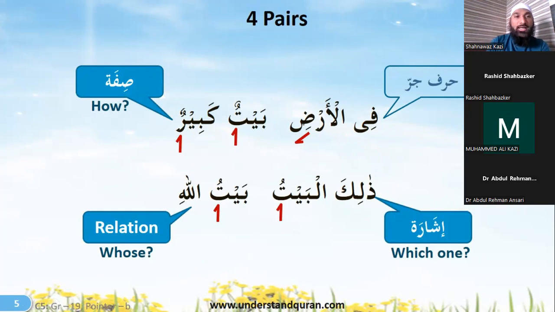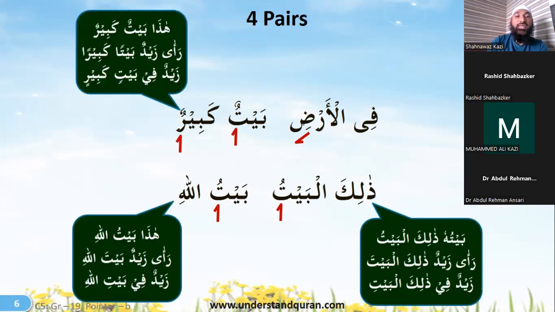Okay, so haza baytun kabirun, these are the different cases that it will be in. Ra'a Zaidun baytan kabiran, Zaidun fi baytin kabirin. Then we have Dhalika, isma ishara. And in the isma ishara, we have studied simple sentences like Baituhu dhalikal baytu. His house is this house. Ra'a Zaidun, Zaid saw dhalikal bayta. So we know that after Dhalika, the noun is going to be taking the i'rab. Dhalika will not change. Zaidun fi dhalikal bayti, right? Zaid is in the house.